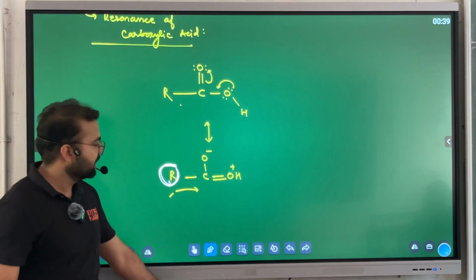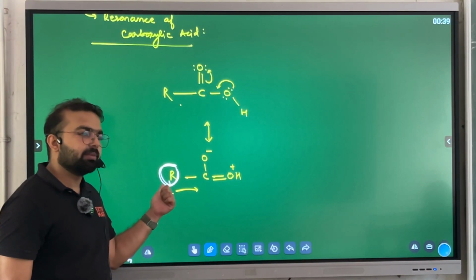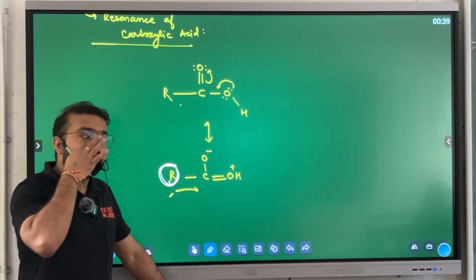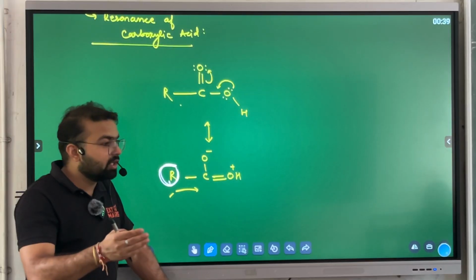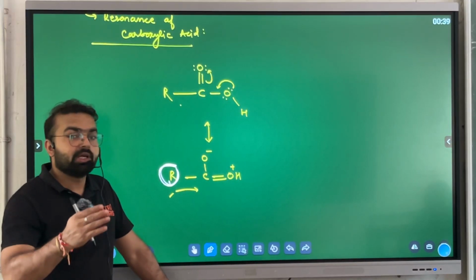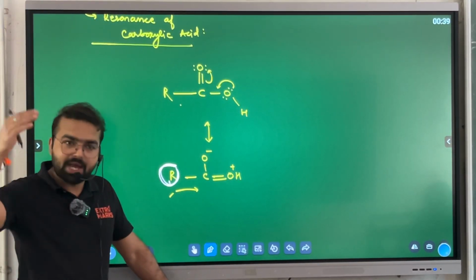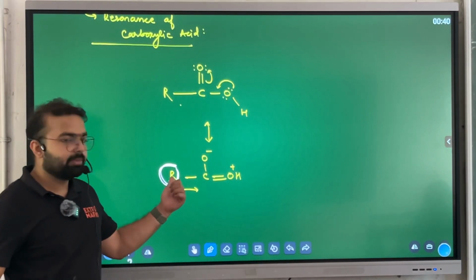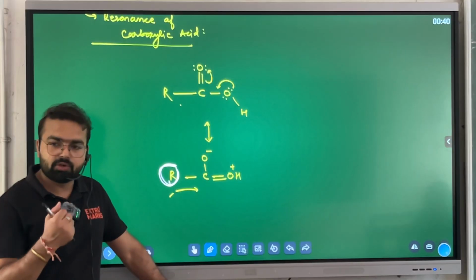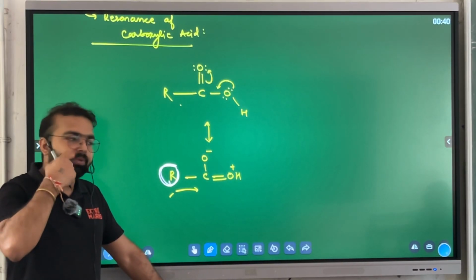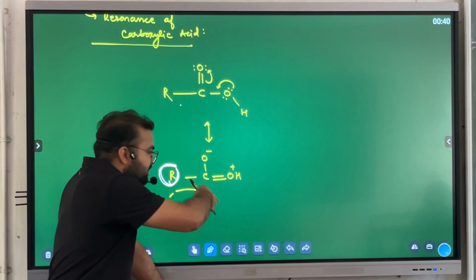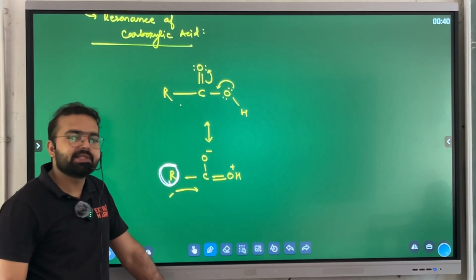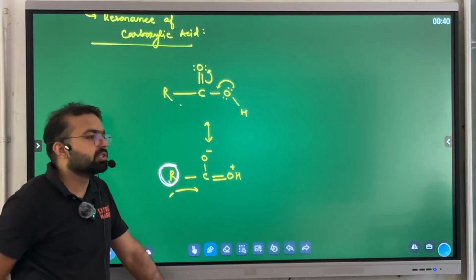Number one option: which group is attached to the carbon? Second: is it electron releasing? If an electron releasing group is there, the possibility of releasing the OH negative ion will be highest. On the other hand, if the group is an electron withdrawing group, it will make the carboxylic acid release H plus, which means the acidic character of the carboxylic acid will be higher.